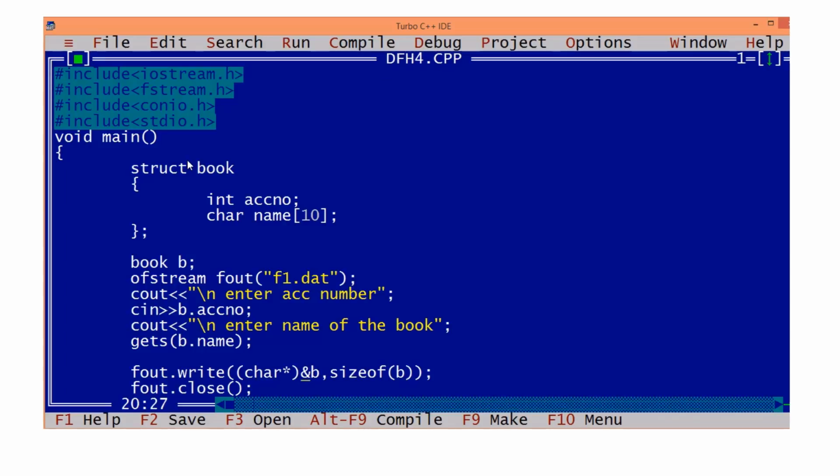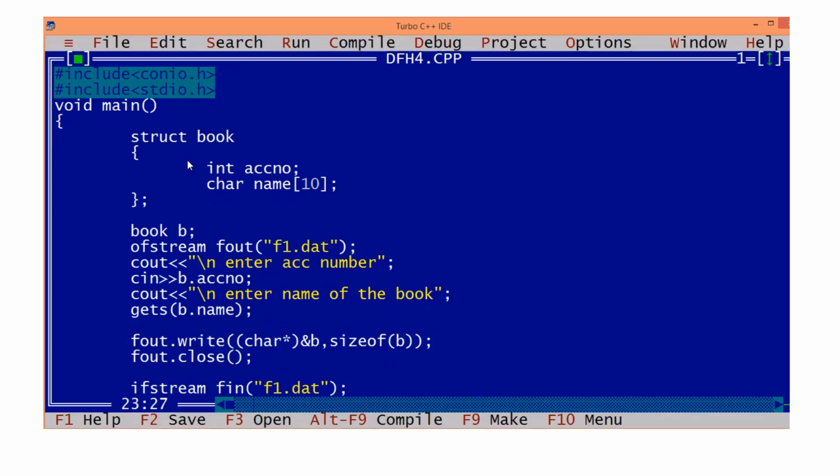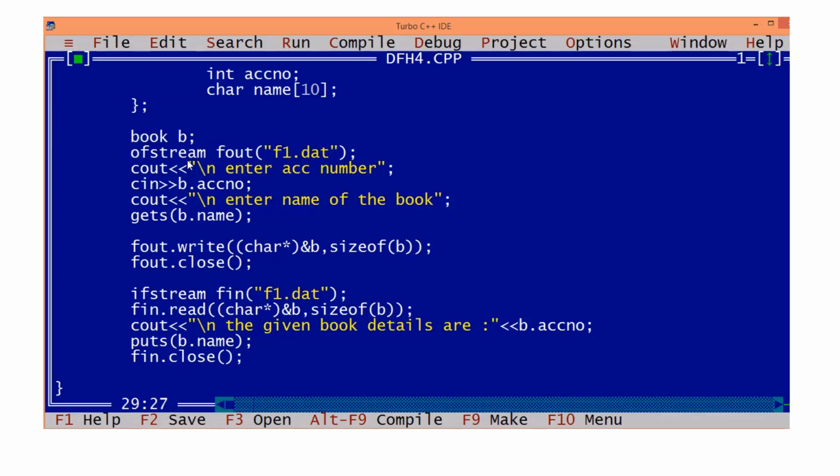So this is stored in an object format. There is a combination of integer and name together, and the character array is occupying 10 bytes here, and the integer is occupying 2 bytes, and the format of storage is different because it is a numerical value and the character is a string value, that is textual information. So combined together, if you open and see, you will not get it. But when you are reading and writing using the proper methods, you can access it.